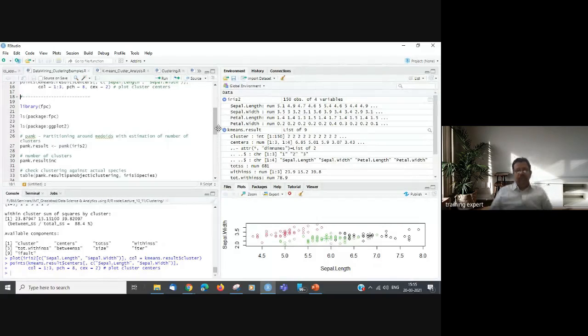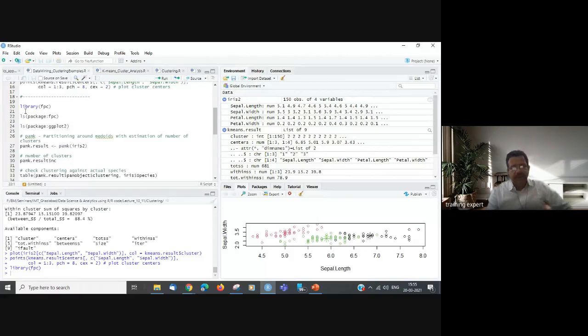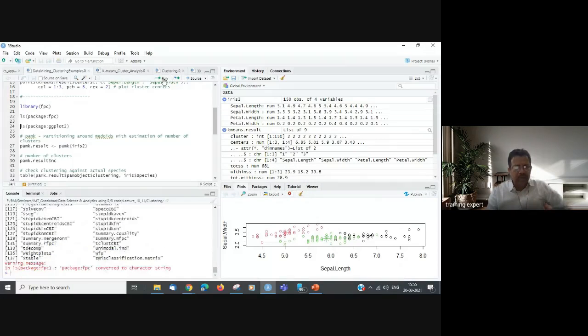Okay. So next is how to calculate this 3, right? So for this we just passed 3. Now we'll be using an algorithm to find out the number of clusters. So first we have to use various libraries. This is how you can use the different libraries, and to list it, you can list the package ggplot2. All the methods used in ggplot2 are listed.